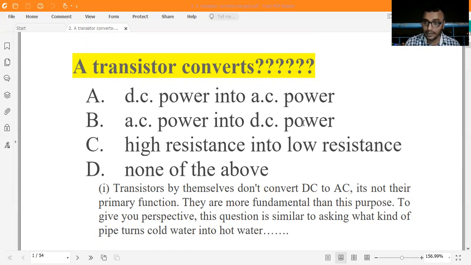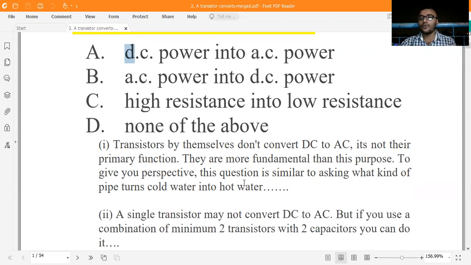None of the above. But I found that competitive examinations mostly consider options like DC power to AC power, and we have to choose option A. It is not scientifically correct, but we have to understand this. I read some explanations by experts, and people claim that with the help of transistors we can make circuits, and then we can convert DC to AC.